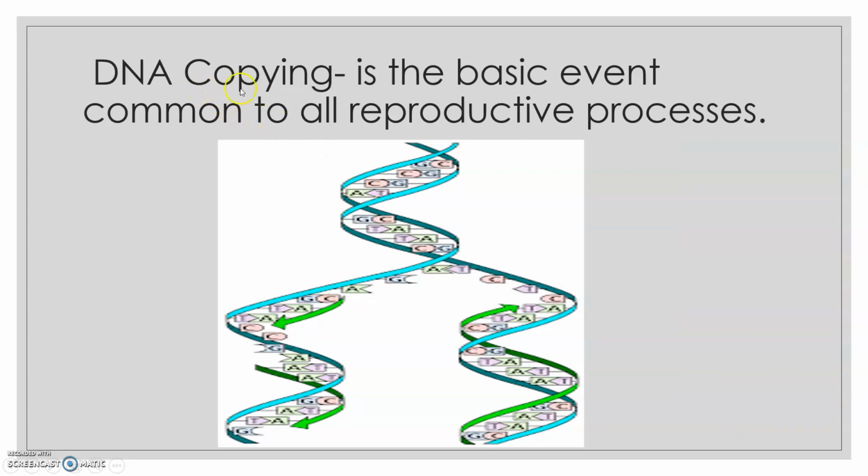Now, what is the basic event which is common to all reproductive processes? The basic event which is common to all reproductive processes, whether it is asexual reproduction or sexual reproduction, is DNA copying. DNA copying means the parent strand of DNA undergoes replication.